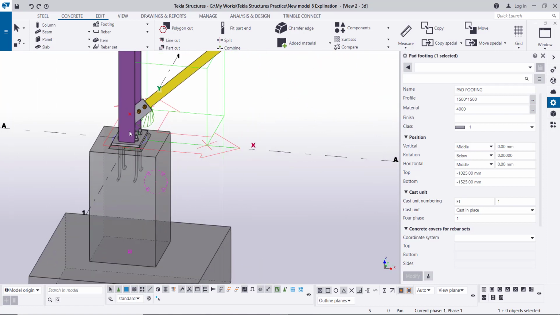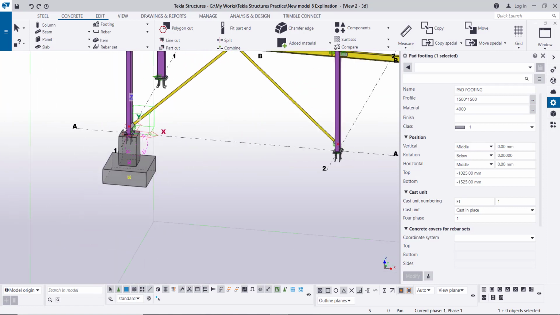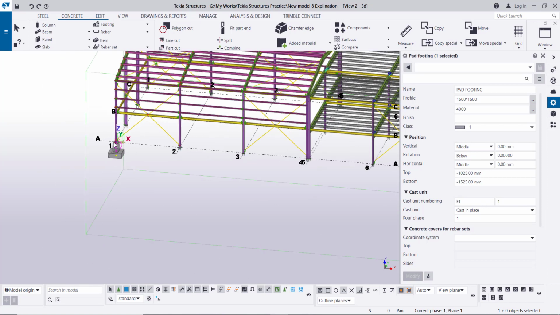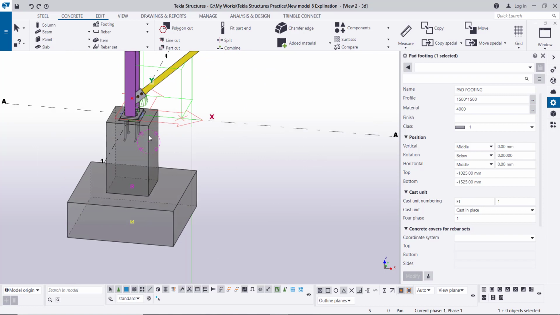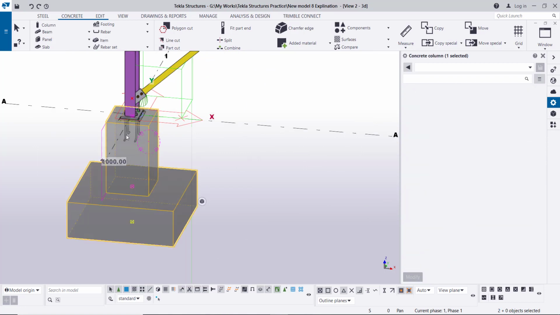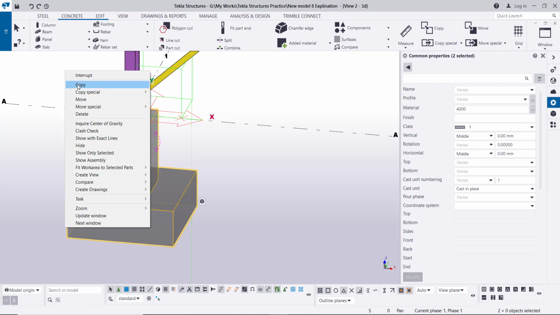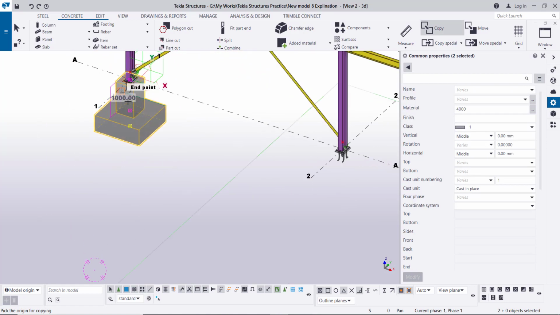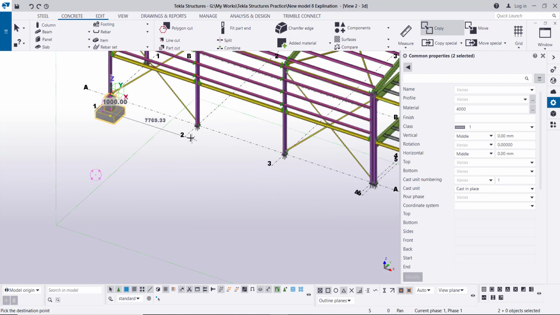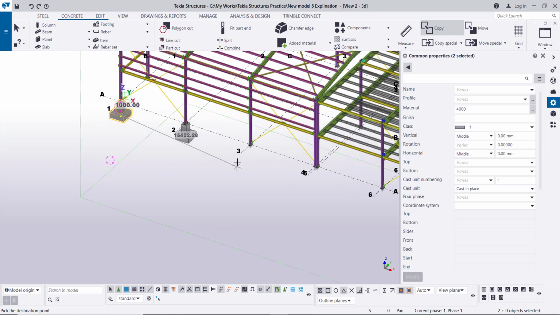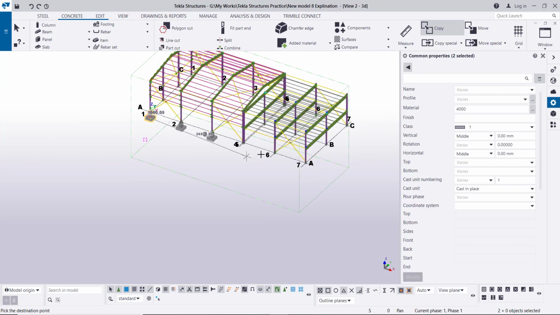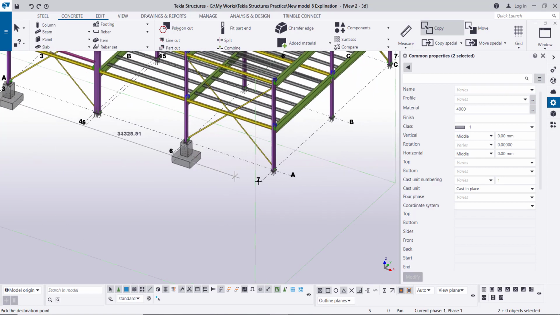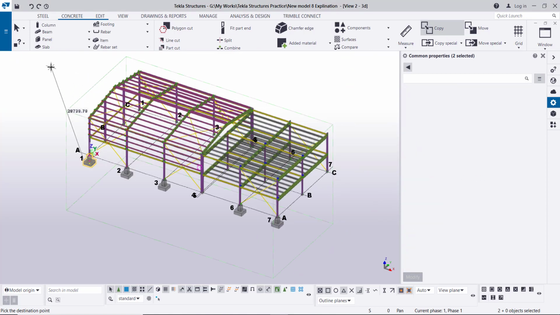Okay, then this foundation will be copied to the other grids. So by selecting the pedestal and the foundation, right click, copy. We can copy from this grid to this grid, and to this grid also, to this grid, and finally to grid 7, expand, right click interrupt.